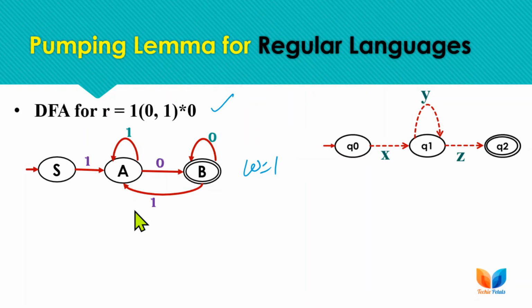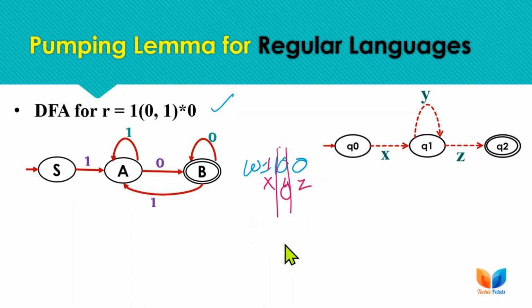So let's take the minimum string as this. Here the y part is 0, the x part is this, and the z part is this. If we iterate the y part any number of times, the string will also belong to the language, so we can say that the language is regular.